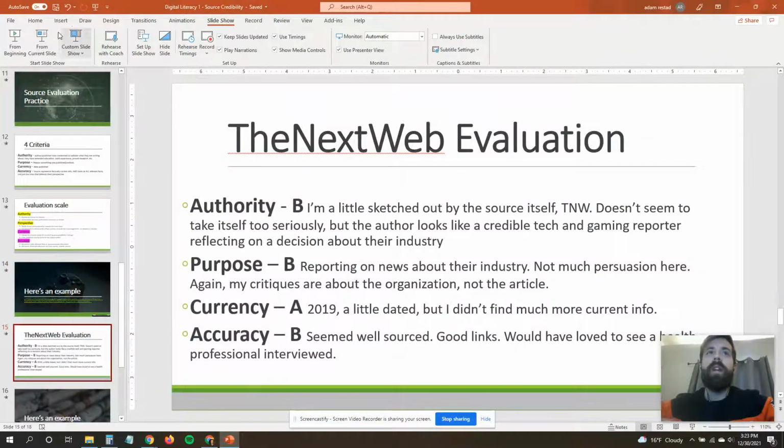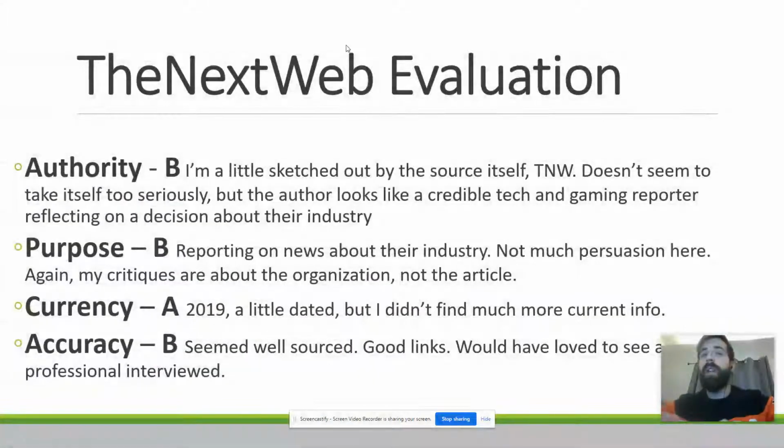So here's what my evaluation would end up being. Authority, I'd give it a B because the source is a little sketchy, but it looks like we have a tech reporter, a gaming reporter, talking about a decision that's going to affect their industry. I'm hoping that Rachel Kaiser did her research. Purpose, again, I'm giving it a B, not quite an A, because they're reporting on news that's important to their industry of tech and gaming. There's not much persuasion here. As I scanned it, it looked like it was just factually reporting what different people are saying about this diagnosis. The author themselves weren't giving their opinion, which was good.